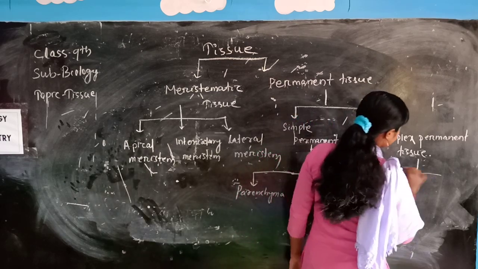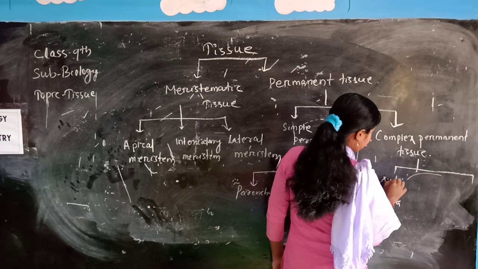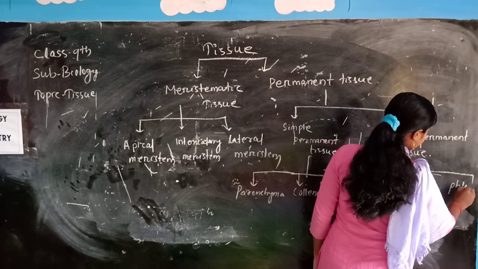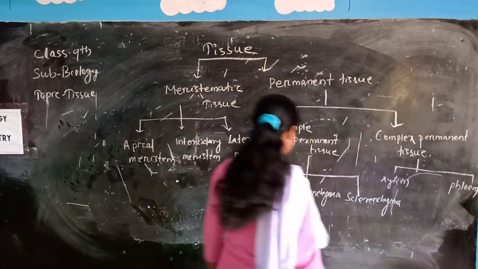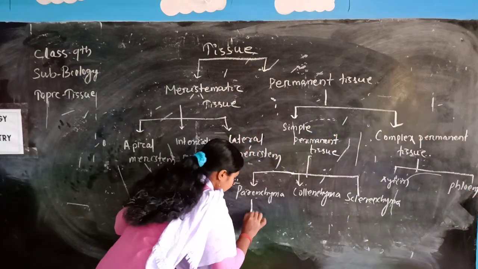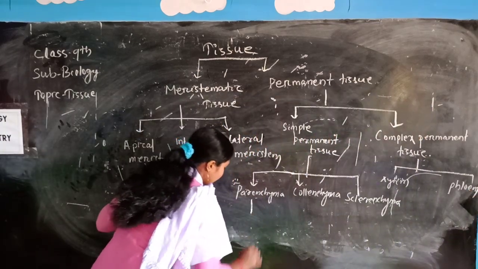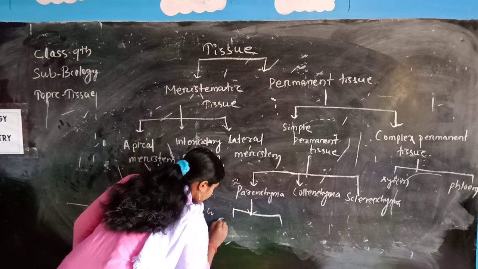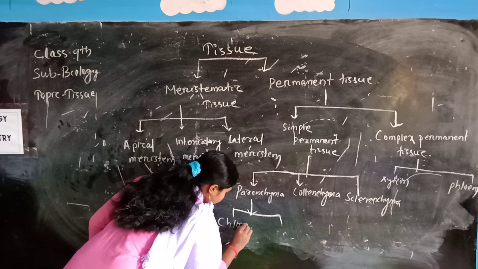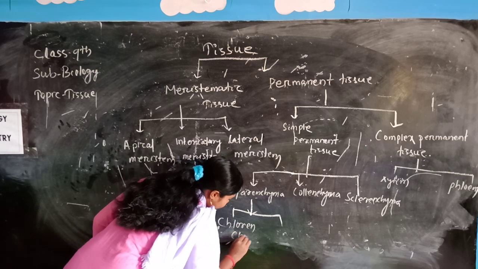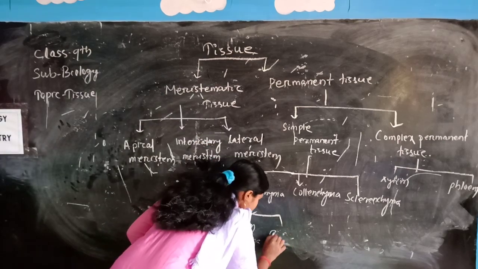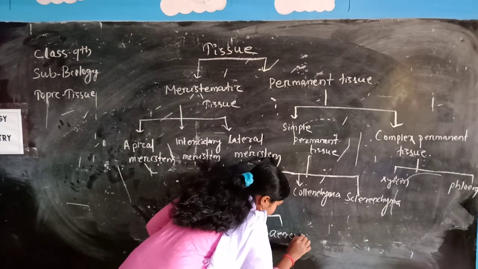Complex tissue is of two types: xylem and phloem. According to their functions, parenchyma is also of two types: chlorenchyma and another one is aerenchyma.